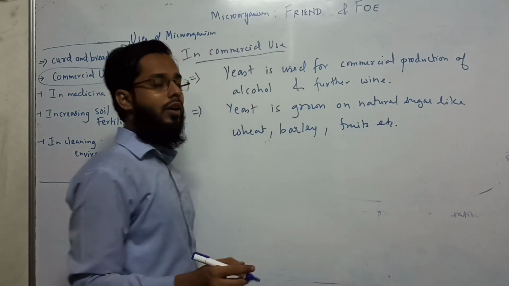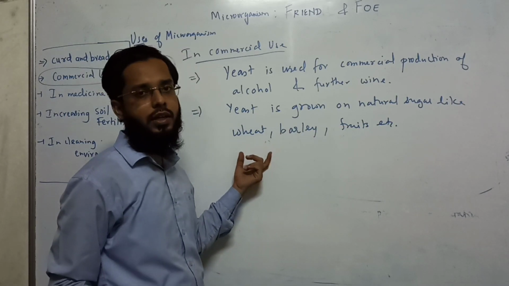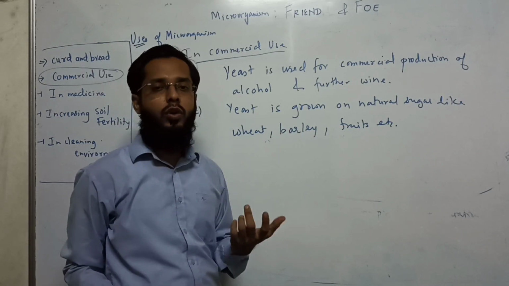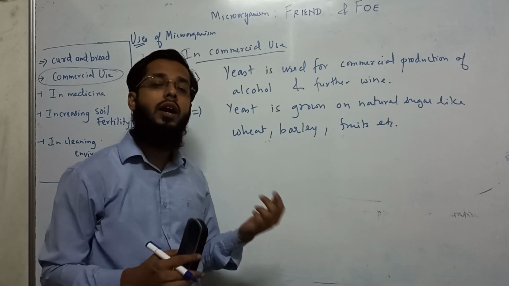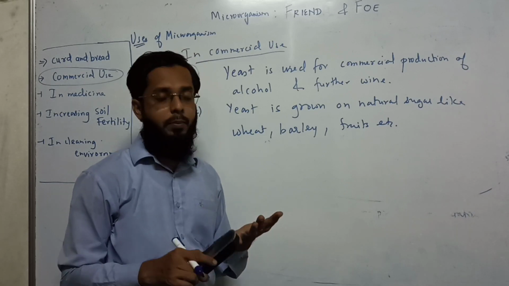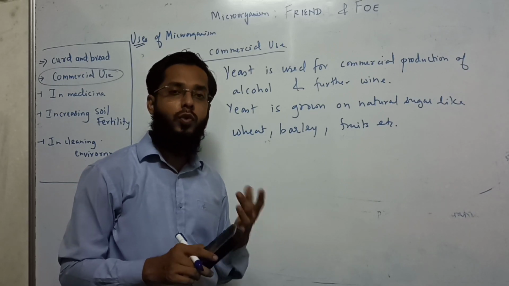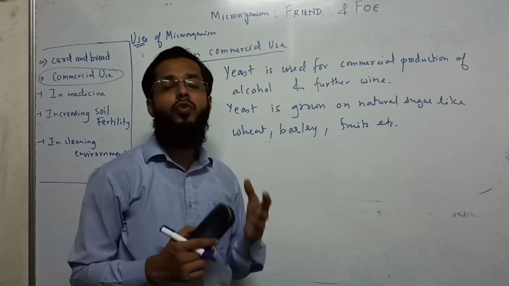So this wheat and barley have carbohydrates. Ultimately glucose is present. Any carbohydrate, potato also, these are carbohydrates, and carbohydrates have a high amount of glucose. Grape is also a glucose fruit, and sugarcane juice, these all have a high amount of carbohydrate.